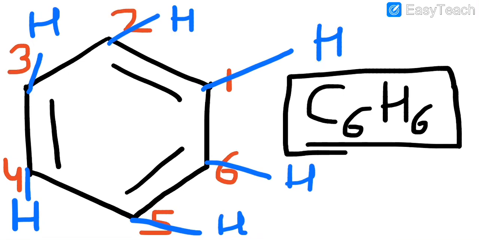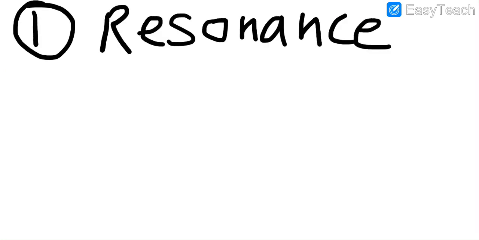So let us see the first reason why the benzene compound is stable. The first reason is resonance. In class 11th you might have studied the topic of resonance.